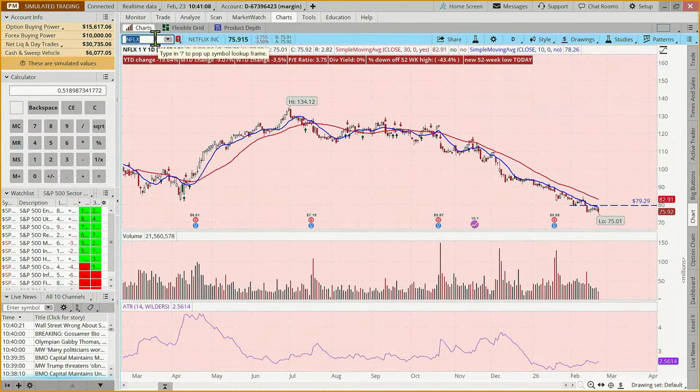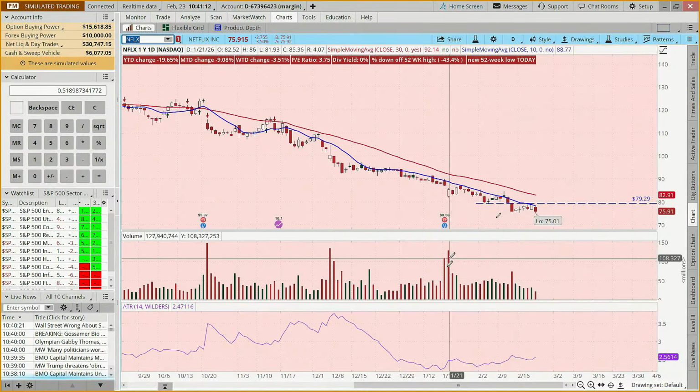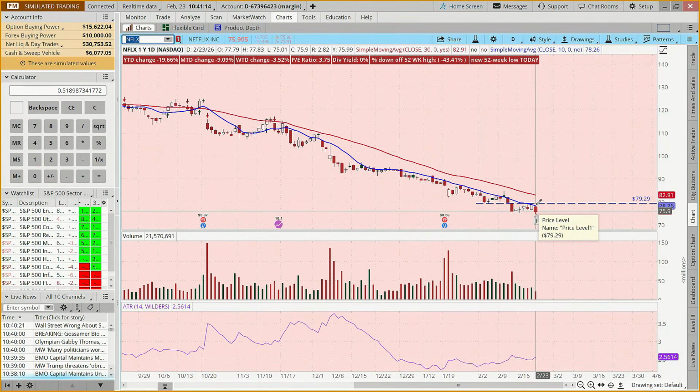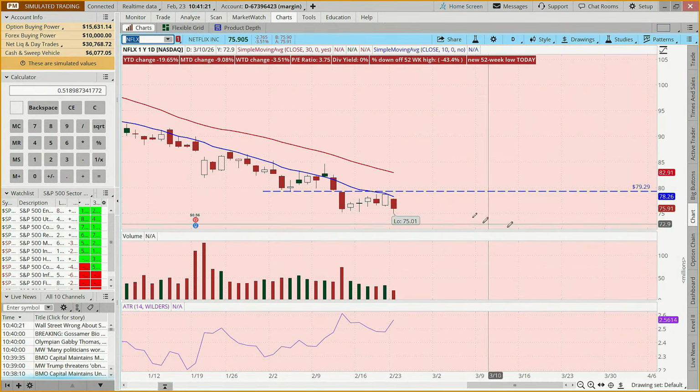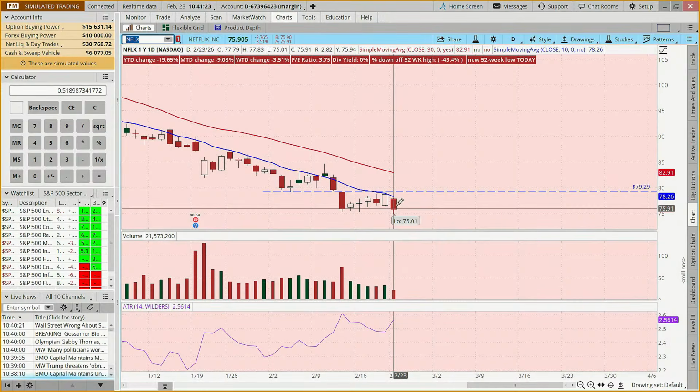So Netflix is on a similar downward trajectory. I don't know why. I haven't canceled my membership with them yet. But if we're looking for an entry, and we call this a CBLOD, now this is still a live candle, but we're looking for a close below the low of the high day, and we have that. And yet it's still close to this old support, which now appears to be acting as resistance.